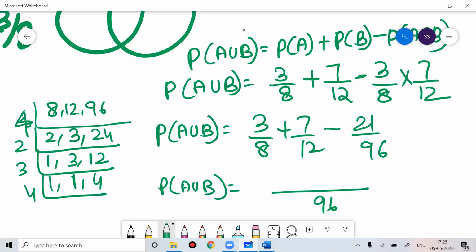Take LCM called 96. So this 12 3s are 36. 36 plus 8s are 56 minus 21. So this would be 92 minus 21. So we'll get the answer 71 by 96.